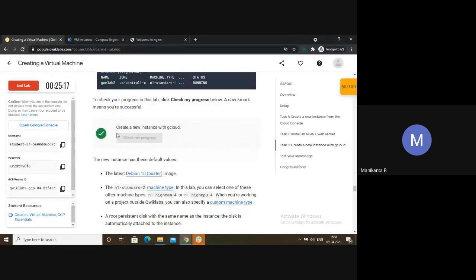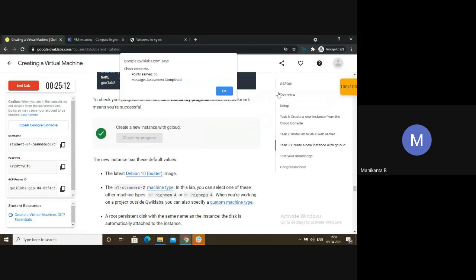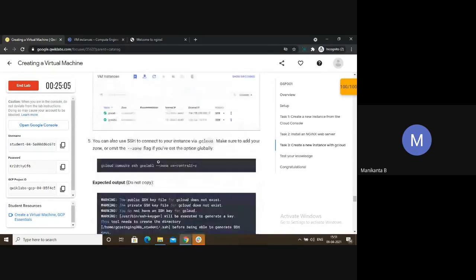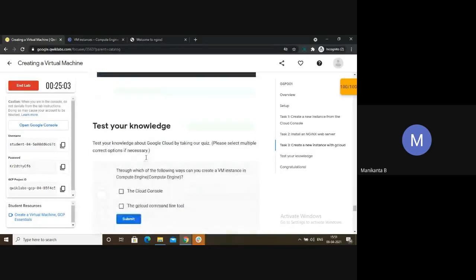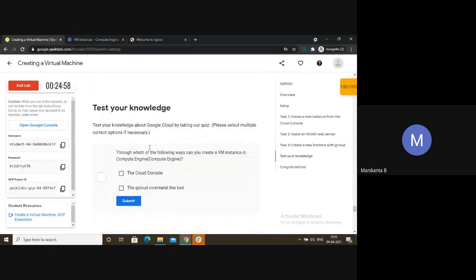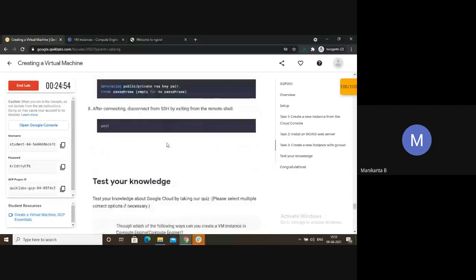It will show a green tick mark. So it takes some time. Okay. So can you see, I got 100 by 100 score. As soon as I get 100 by 100, you don't need to go and do other things here. These are for learning purposes. If you have time and you are willing to learn, then go and do this one, or else it is not required. And this is how you complete the lab.